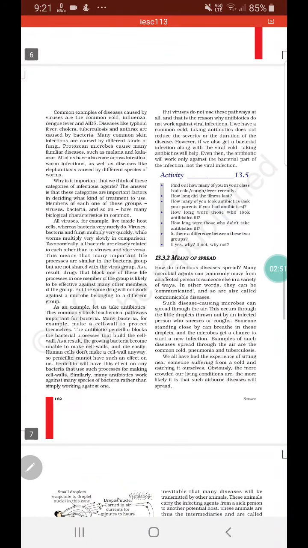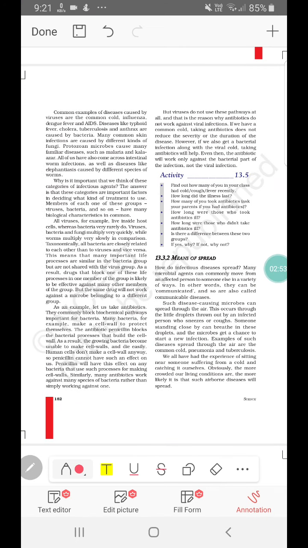Now let us look at the different diseases caused by different groups of microorganisms. First, viruses: common cold, influenza, dengue fever, and AIDS. Then bacteria: typhoid fever, cholera, tuberculosis, anthrax. These are bacterial diseases.